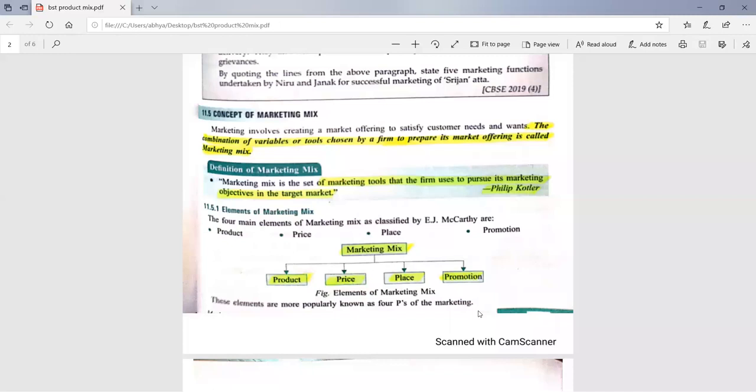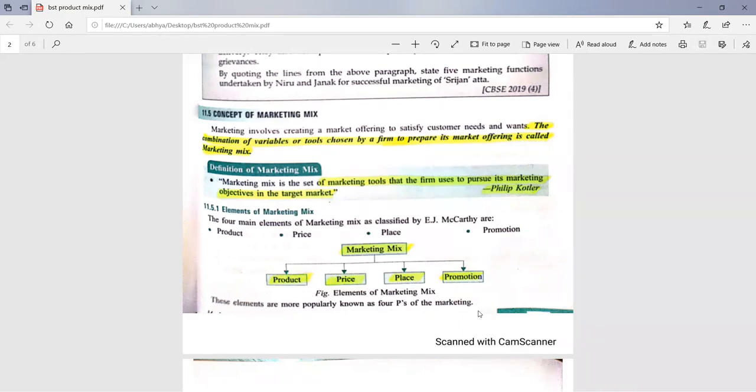Promotion of the soft drink means how you will promote it by putting up advertisements in newspapers, magazines, or on radio or television. It means audio, visual, print media, oral media, all the media you will be using, or only one medium, or advertisements in a daily local newspaper or in a national newspaper, only in English or in other regional languages. So all these are important decisions which a producer or the marketing manager has to take before starting the production of the soft drink.